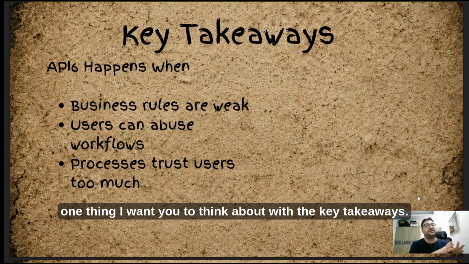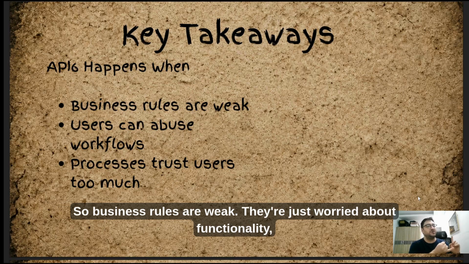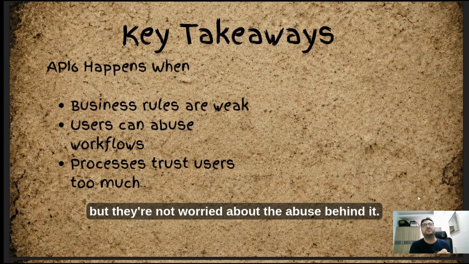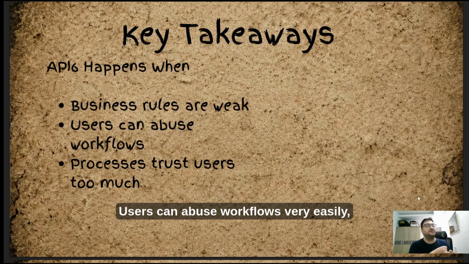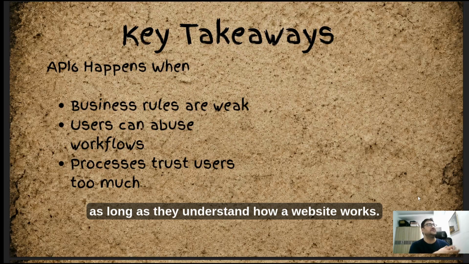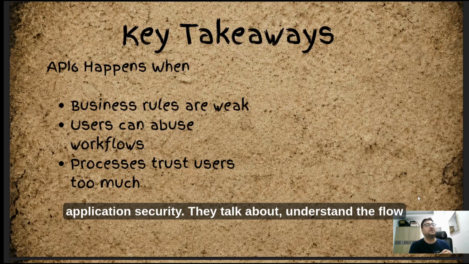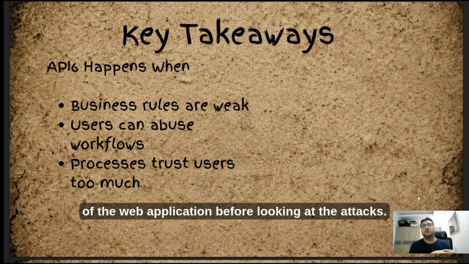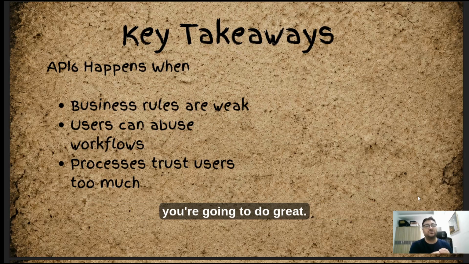But one thing I want you to think about with the key takeaways. So business rules are weak. They're just worried about functionality, but they're not worried about the abuse behind it. Users can abuse workflows very easily as long as they understand how a website works. That's why I always reference a couple of my mentors or people that I look up to in web application security. They talk about understanding the flow of the web application before looking at the attacks, because if you understand how the website works, you're going to do great.